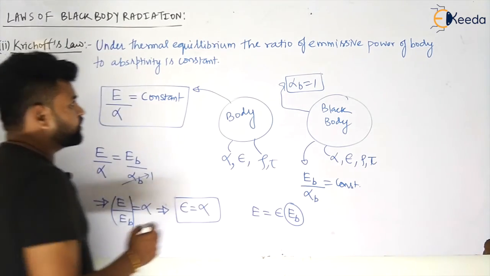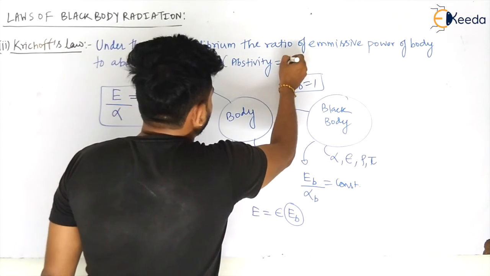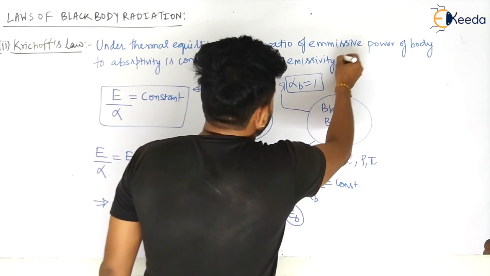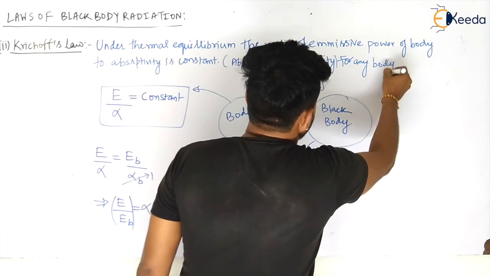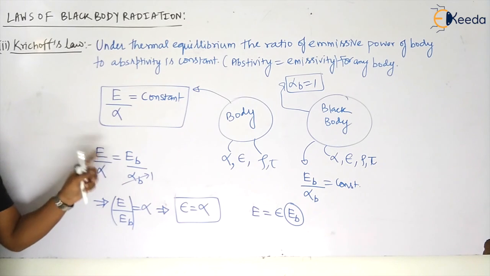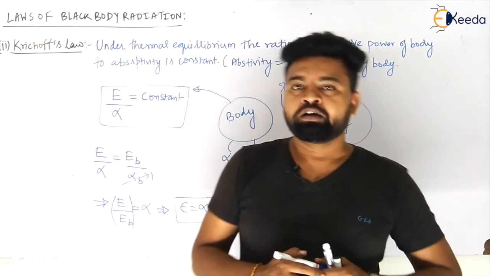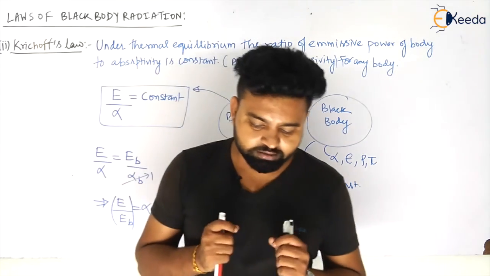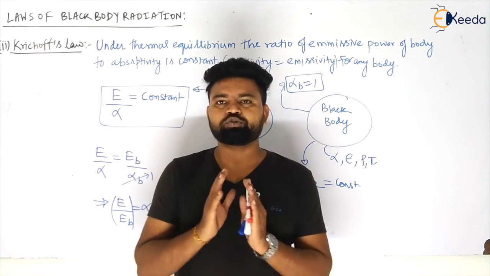So our Kirchhoff's law is giving that absorptivity is equal to emissivity for any body, my dear students. Absorptivity will be equal to emissivity under thermal equilibrium. So this was your Kirchhoff's law. Now this much we have in this session, my dear students, and you can use this law. We will be using these laws in the next sessions. So thank you so much, my dear students.